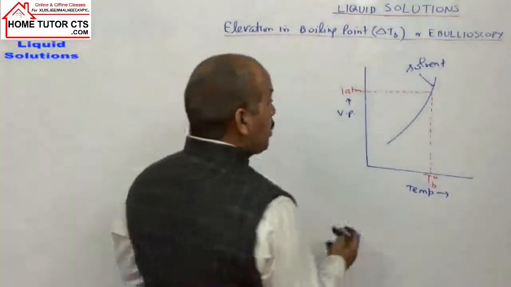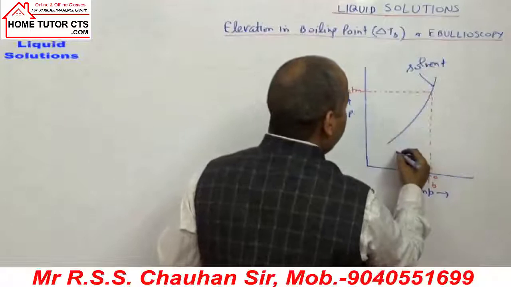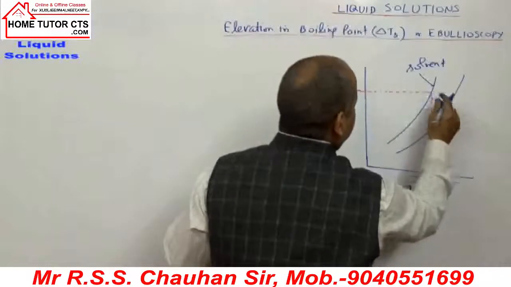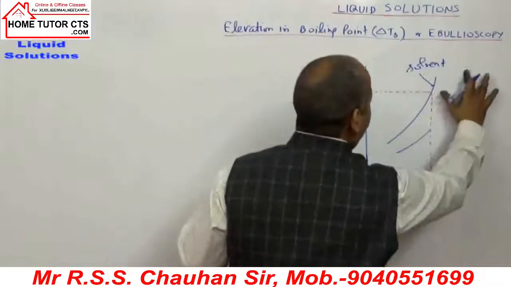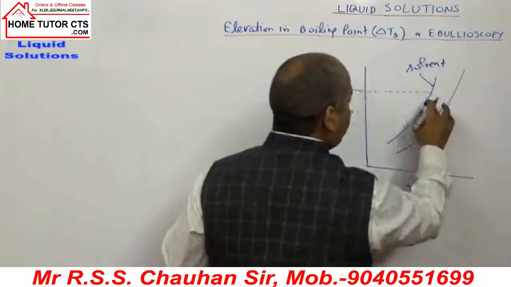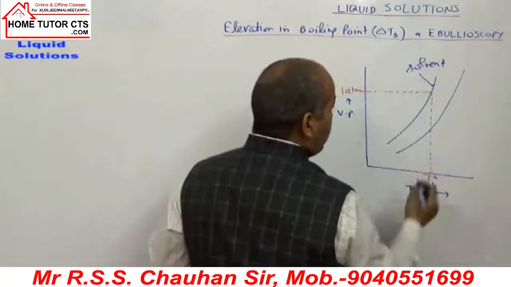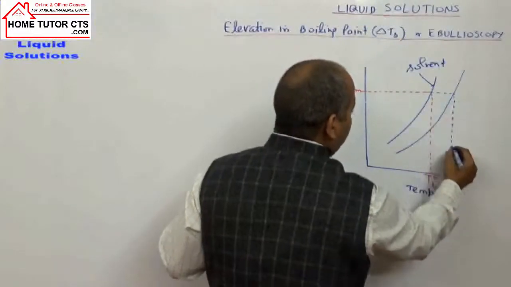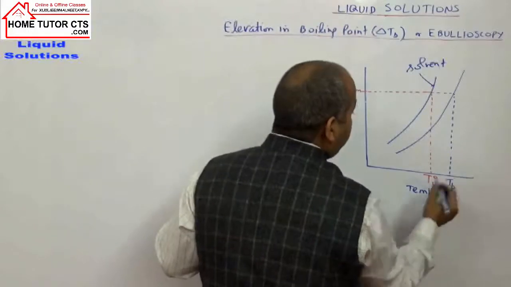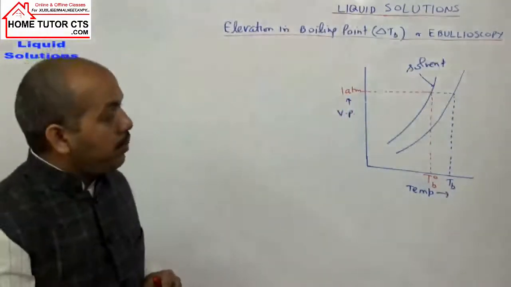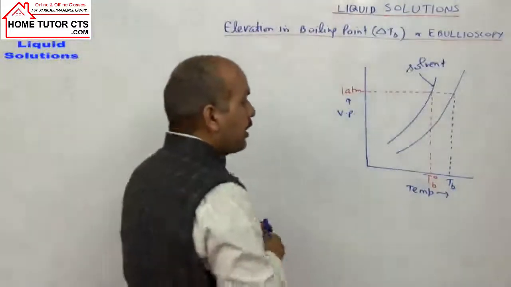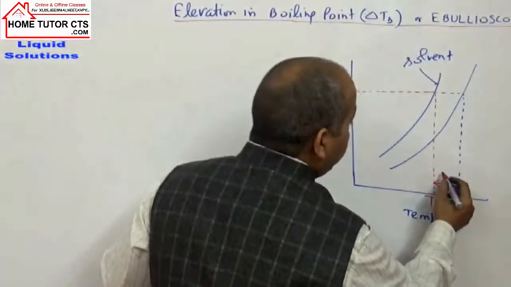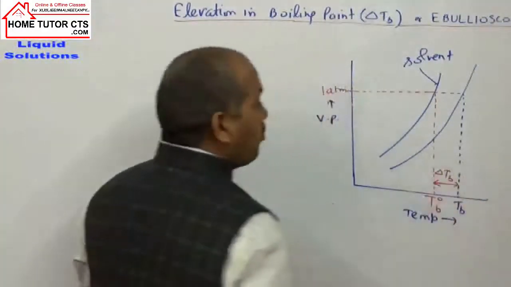Now if I take the solution at the same temperature, then in the solution case what happens? At the same temperature, the solution will have a lower vapor pressure compared to the pure solvent. Then to make the solution vapor pressure equal to 1 atmosphere, we will heat the solution to a further higher temperature, and that temperature is called TB. TB is taken as the boiling point of the solution, and this term is called delta TB, the elevation in boiling point.